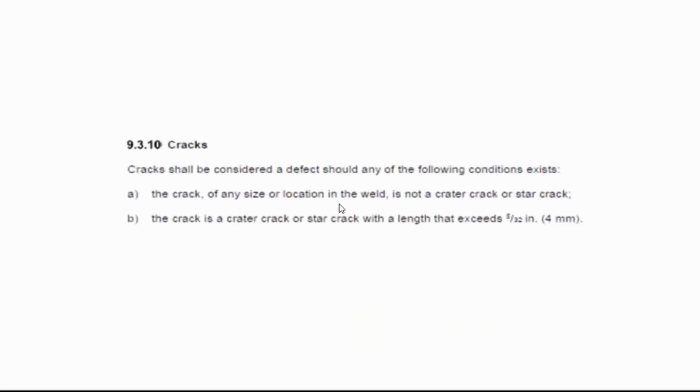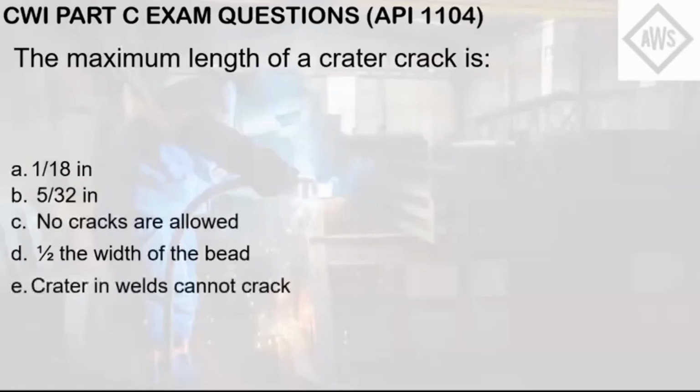As you can see here, cracks of any size or location in the weld are not acceptable, or rather, a crack of any size or location in the weld that is not a crater crack or star crack. Cracks shall be considered a defect should any of the following conditions exist: a crack of any size or location in the weld that is not a crater crack or star crack, and a crack that is a crater crack or star crack with a length that exceeds 5/32 inch or 4 mm. So this answers the question. The answer here is letter B, 5/32 inch.